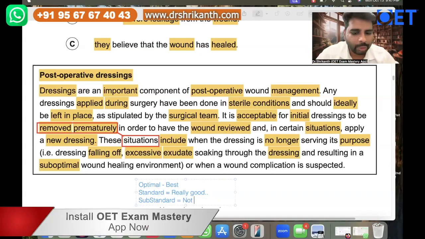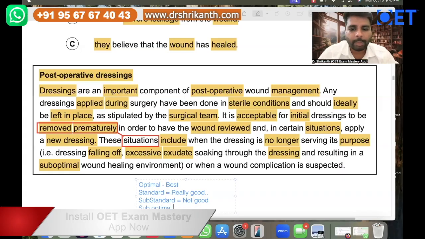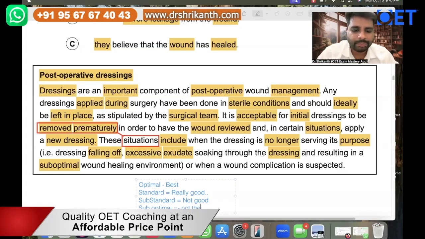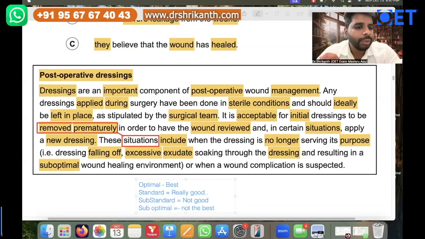So you might have heard, right? You might have a substandard product. This product is substandard. Now, what's the meaning of suboptimal? Suboptimal means it is not the best. It is below best. Sub basically means below. Right. So, not best. So this is what you need to understand.